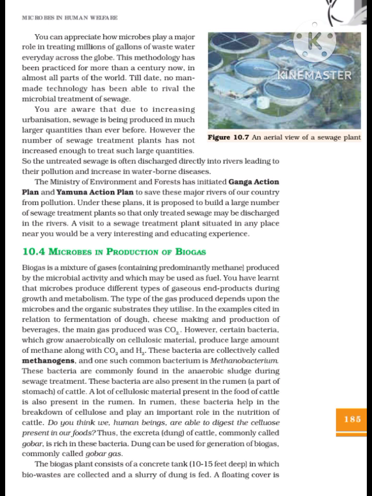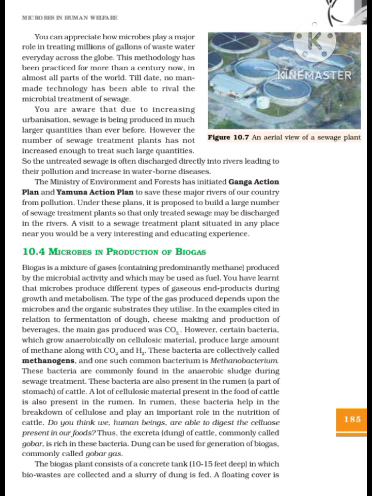Do you think we, human beings, are able to digest the cellulose present in our foods? Thus, the excreta, dung, of cattle, commonly called gobar, is rich in these bacteria. Dung can be used for generation of biogas, commonly called gobar gas.